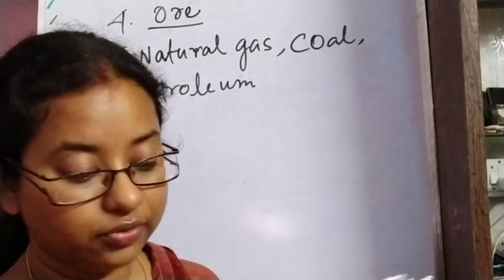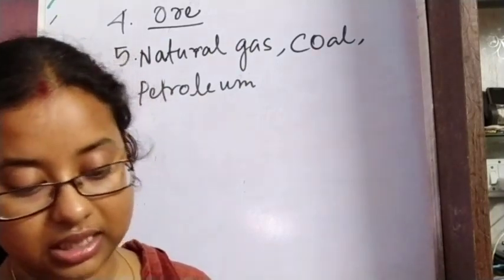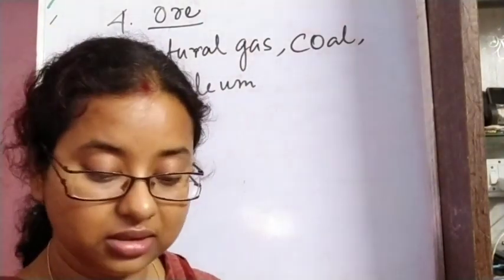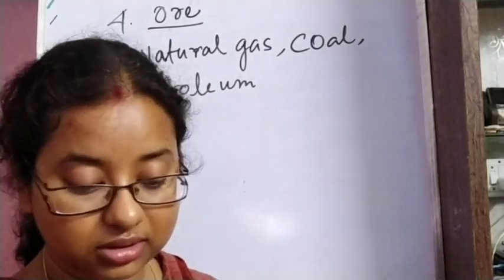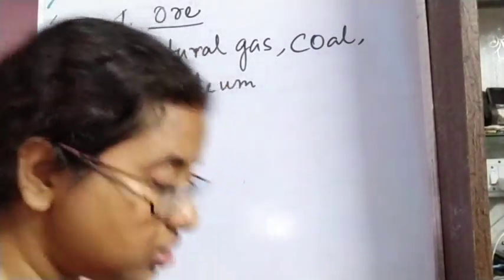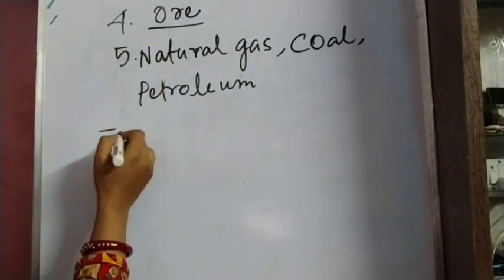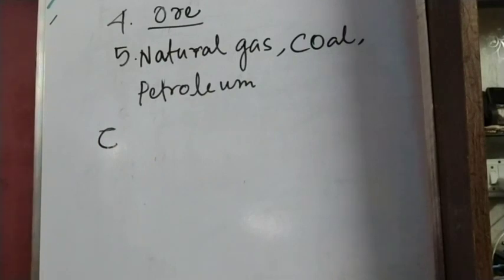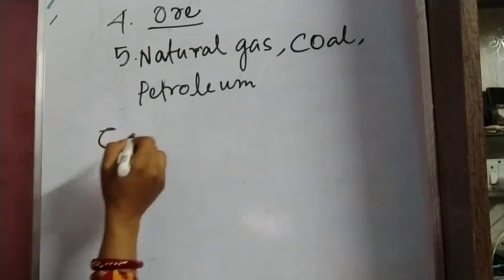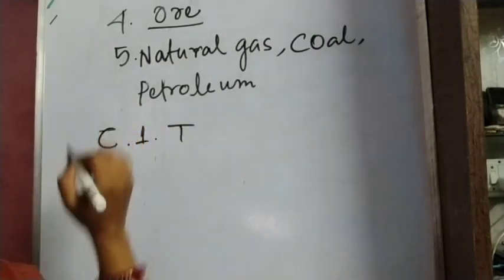The first one, question number C1: excessive use of fertilizers is harmful for the environment. This is very easy. We know this is harmful for the environment. So this will be true. So C1, the first question, this is true.